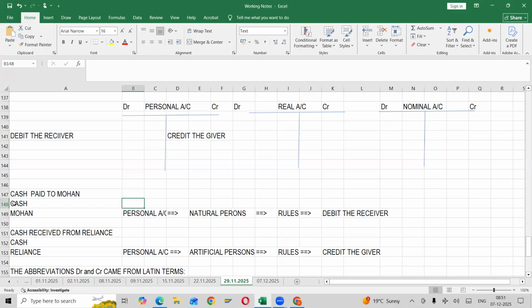What is the expense name? Any expenses will be paid with cash. See, what is the expense name? I mean, we can spend if we're getting any return benefit. No, I'm not asking what is expense. I'm asking what is the name of expense. You just said paid rent, right?